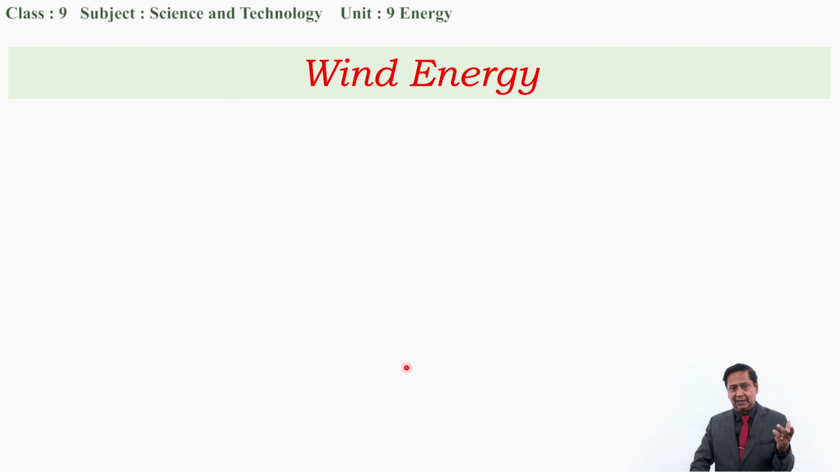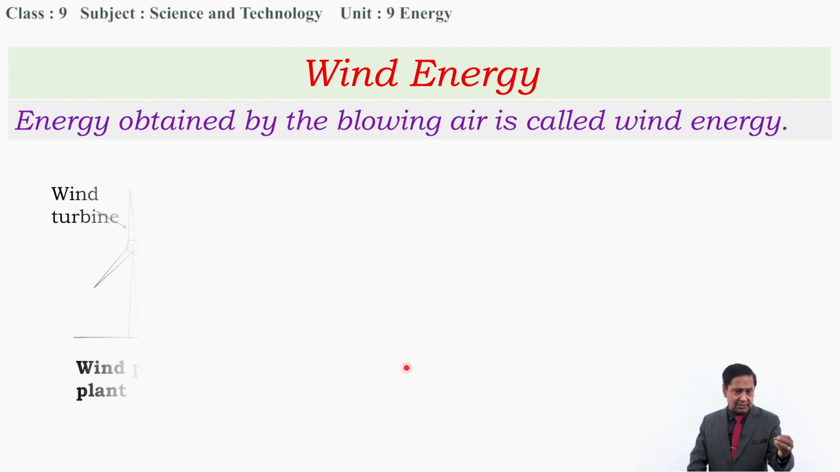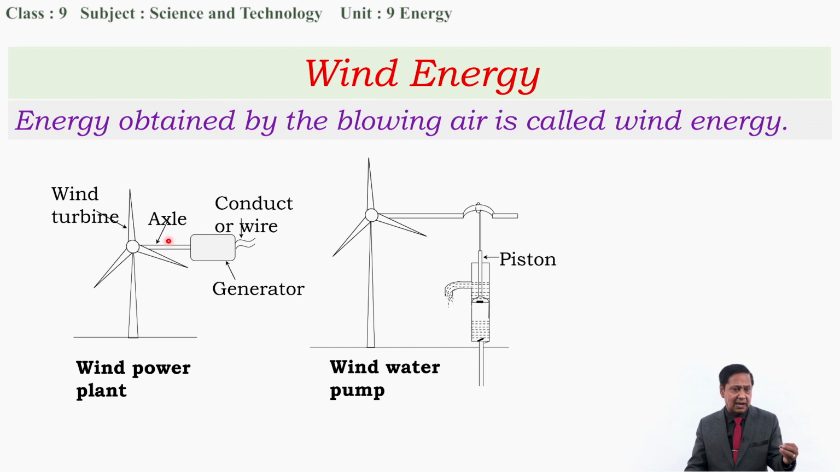Okay, let's start. Wind energy. What is it? The energy obtained by the blowing air is called wind energy. And wind energy can be used for different purposes. For example, wind energy can be used to produce electricity by using a wind turbine. The wind turbine runs a generator and the generator produces electricity. Wind energy is converted to electrical energy. In the same way, wind energy can be used directly to pull water, underground water.